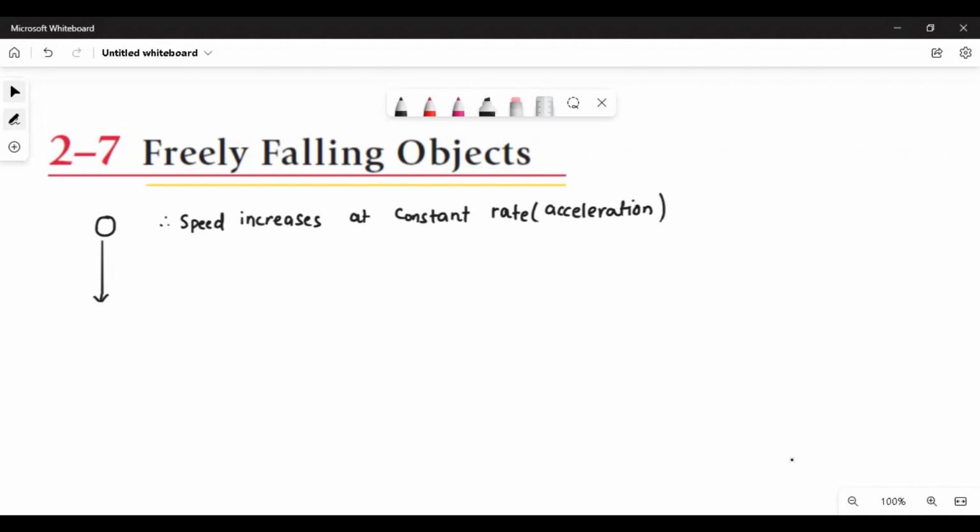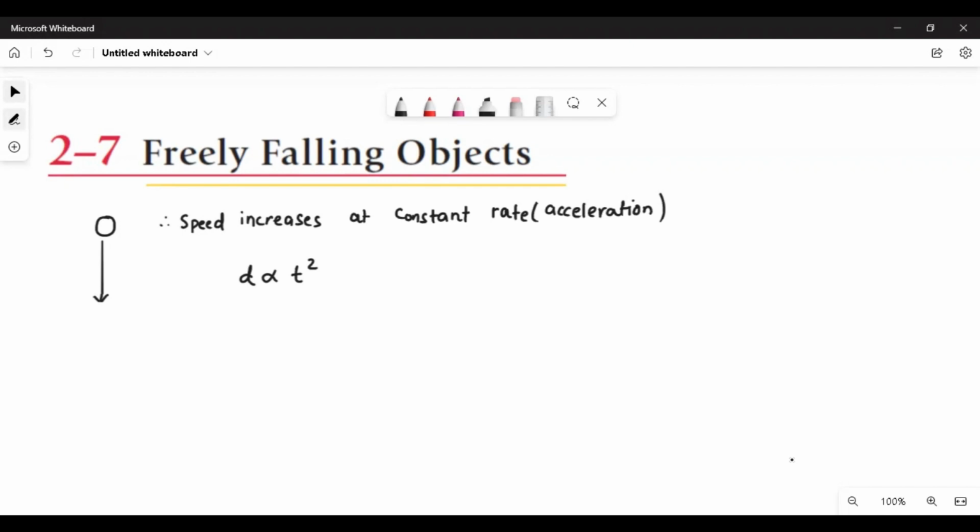So it means that if in the first second it covers 5 meters distance, in the second second it will not cover 5, it will cover more than that. And our mathematical calculation told us that when something is falling, distance is directly proportional to time squared. When an object goes down, for example, in the first second it is 5 meters, in the second second it will be 2 squared times 5, 20. In the third second, 3 squared, 9 times 5.